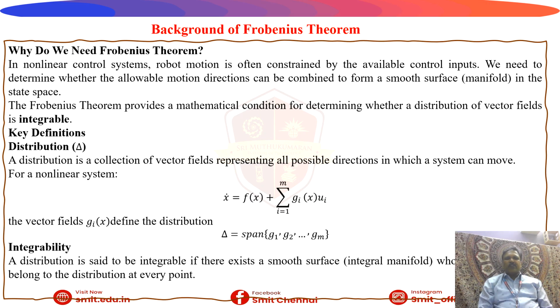Key definitions, that is, distribution. A distribution is a collection of vector fields representing all possible directions in which the system can move. So that is a distribution, that is, the vector fields tell us in what directions the robot can move. For a non-linear system x dot equal to f of x plus the summation from i equal to 1 to m of g i of x u i, the vector fields g i of x define the distribution, defined as the span of g1, g2, up to gm. This is the span, how much it is moving in all directions.